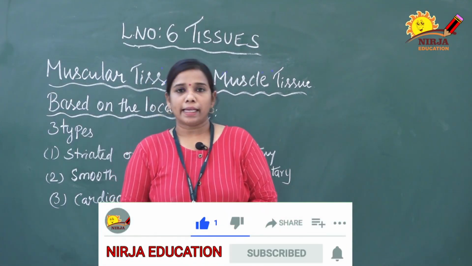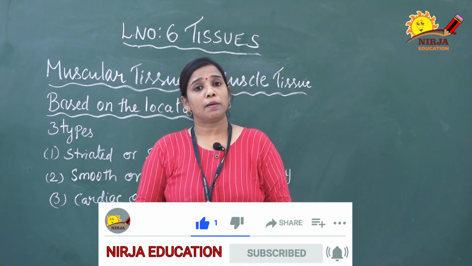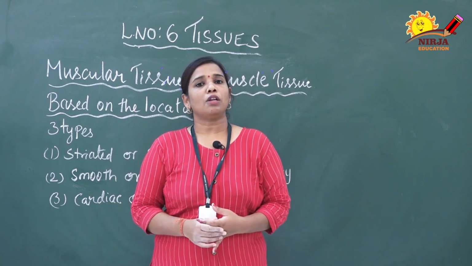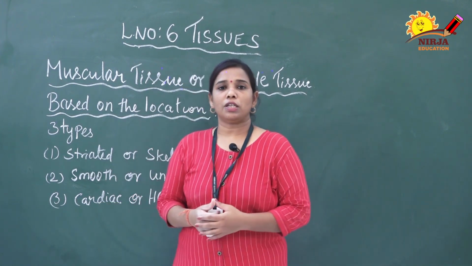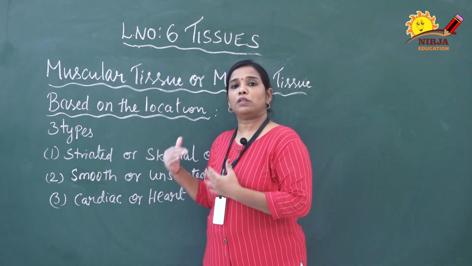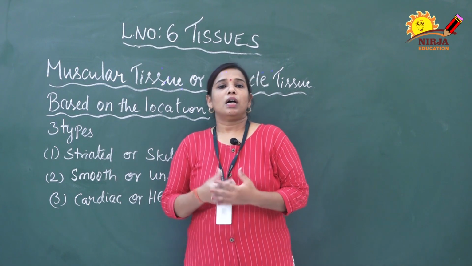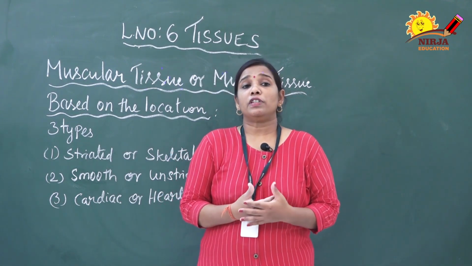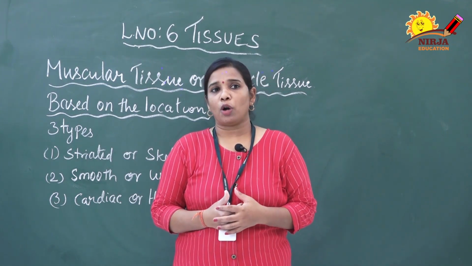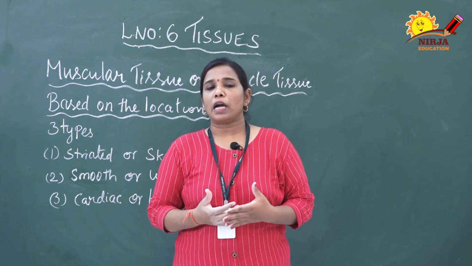This is class 9 Science Biology, chapter lesson number 6, Tissues. This is the continuation of animal tissue. In this session we are going to discuss muscular tissue, the types of muscular tissue and its functions. As we all know, we have different types of muscle tissues in our body. They carry on movement and locomotion.